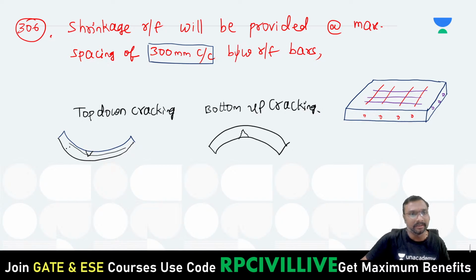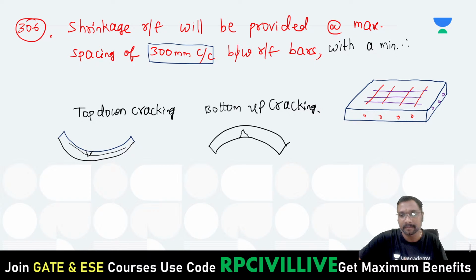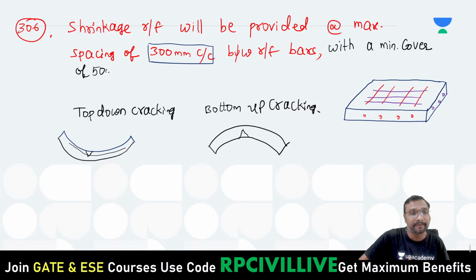It should be nearer to the top, and minimum how much cover do we have to maintain from the bottom, because it is directly exposed? To take care of this bottom up cracking, we have to maintain a minimum 50 millimeter cover, right? Shrinkage reinforcement will be provided at a maximum spacing of 300 millimeter center to center between the bars, with a minimum cover of 50 millimeters from the bottom.